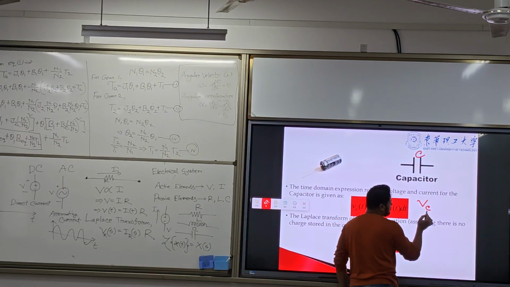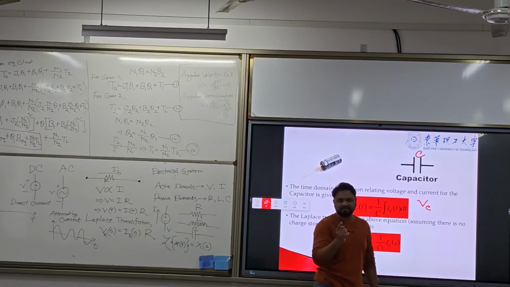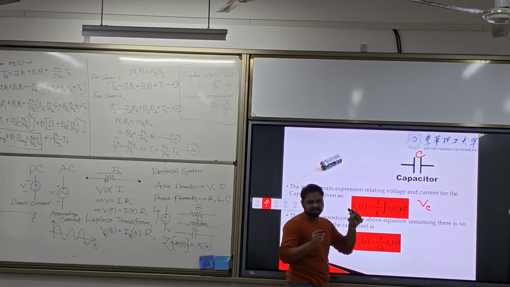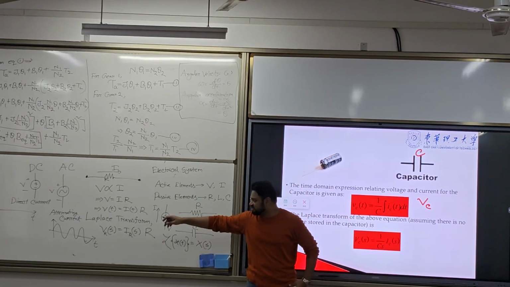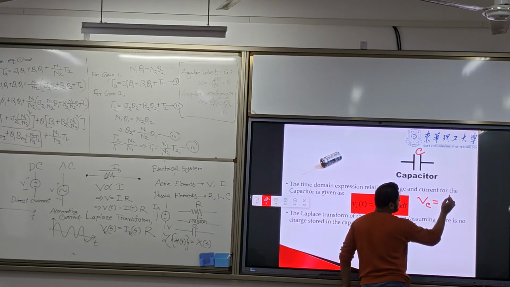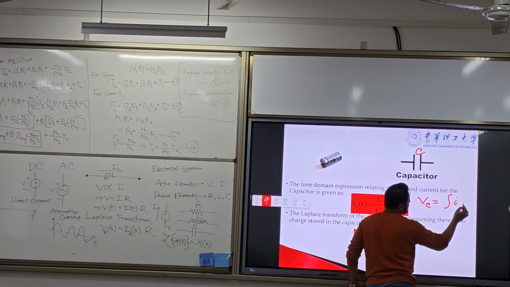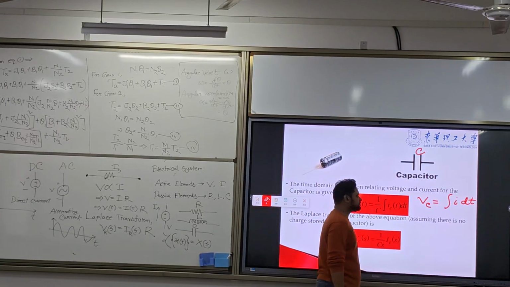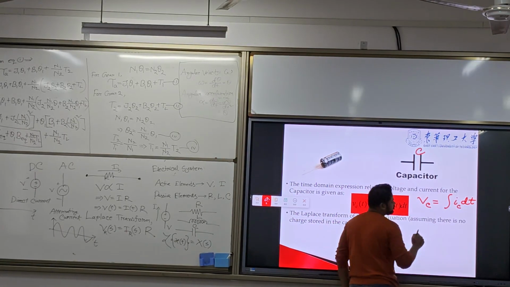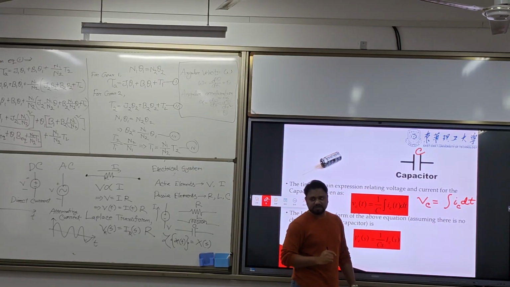Because we are talking about the capacitor voltage, we are using C for the capacitor. VR is for the resistor. So VC is equal to integration of I dt. We are talking about the capacitor current, so we will use C.